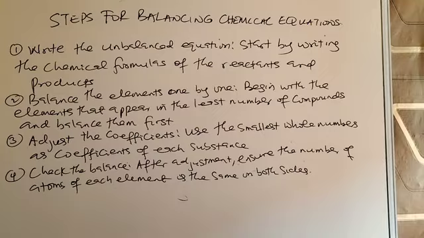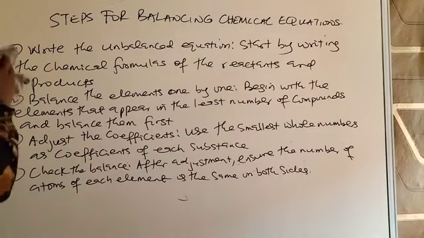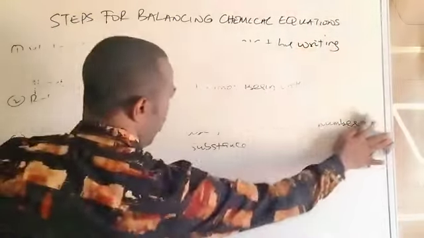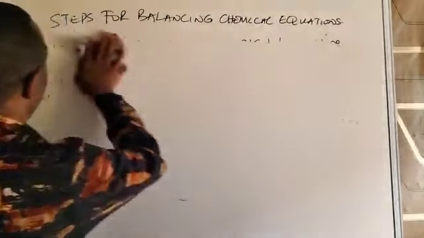So these are the steps we'll try to follow when we want to balance an equation, but it is proper for us to use a real equation and explain this. So we're going to use examples now. Some examples of equations that are not balanced and then balance them, from the simple ones to the harder ones. So let's take an example of an unbalanced equation.